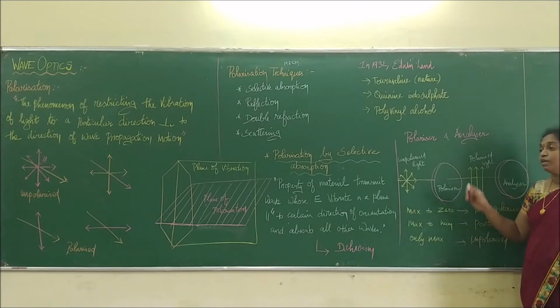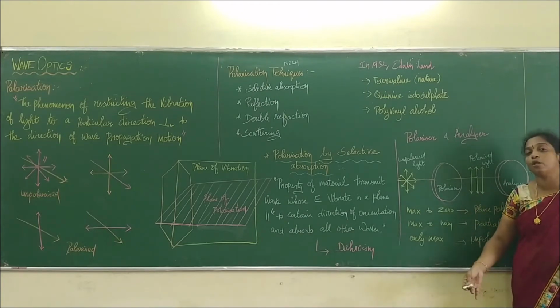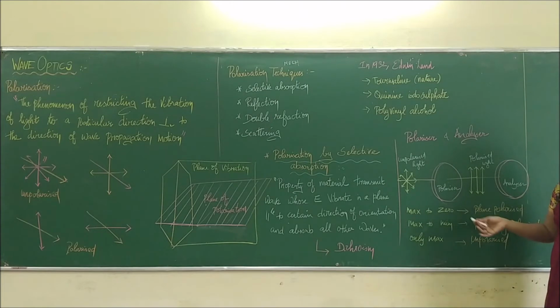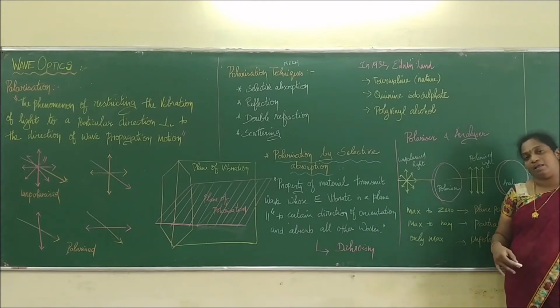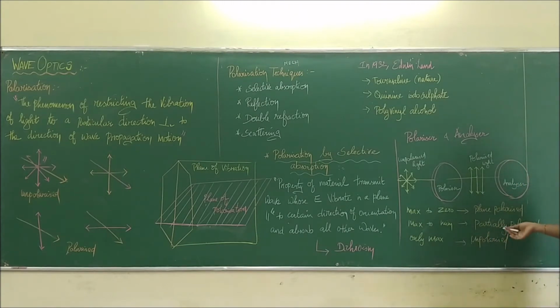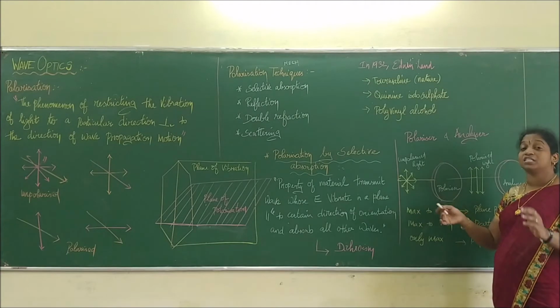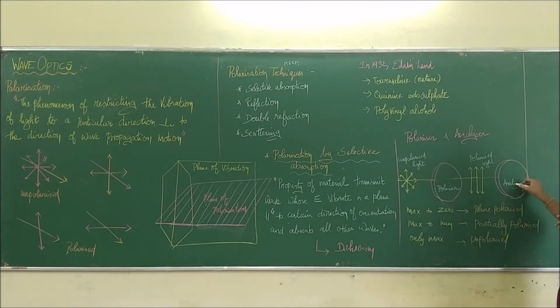So we are saying that the device which helps me to produce a polarized light is called a polarizer, and the device which helps me to analyze whether the coming light is polarized or not is called what? Analyzer. Then we are saying about this condition when the intensity becomes maximum and zero, when we rotate the analyzer to 90 degrees.